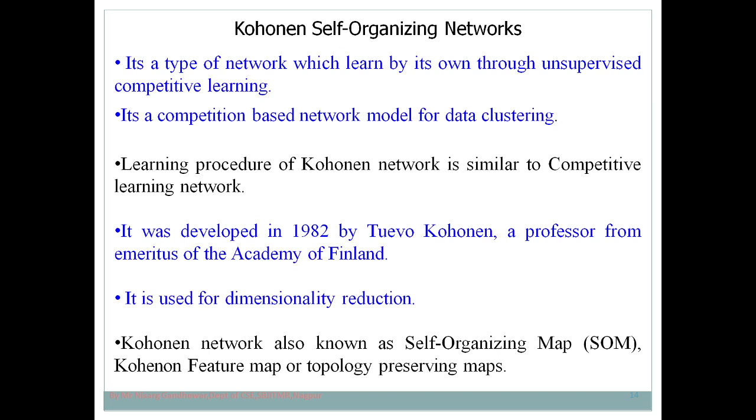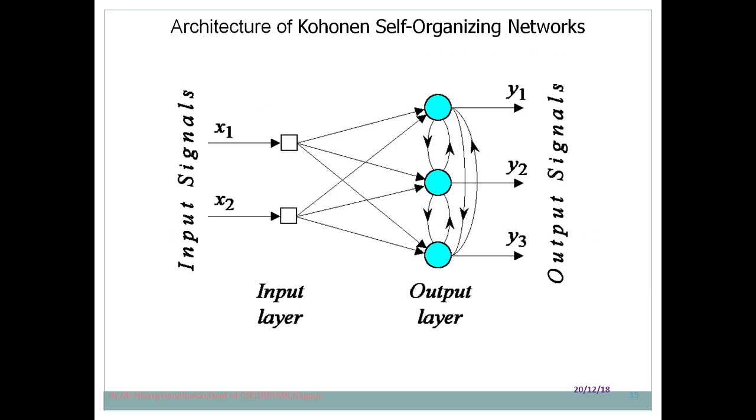So this Kohonen self-organizing network is also used for dimensionality reduction. And this Kohonen network is also known as a self-organizing map, so that we know. And this is the architecture of the Kohonen self-organizing network. In this case we can say that x1 and x2 are the input, whereas y1, y2, y3 are the output nodes. y1, y2, y3 are the output nodes, and x1, x2 are the input nodes.